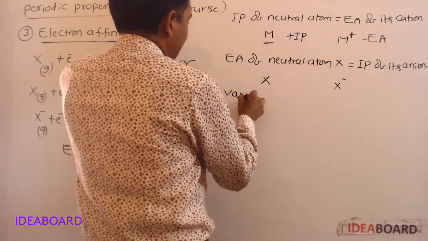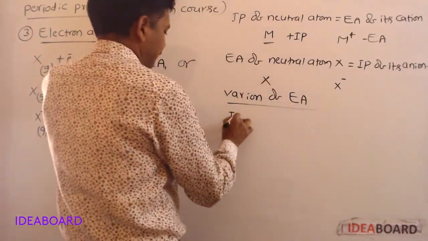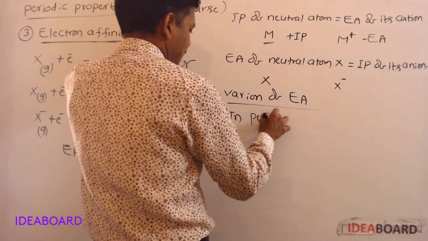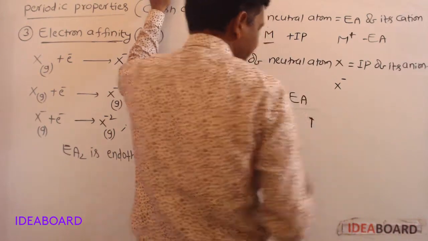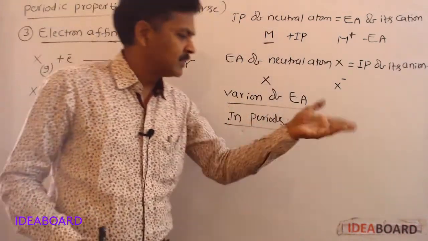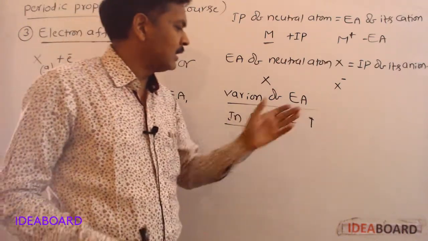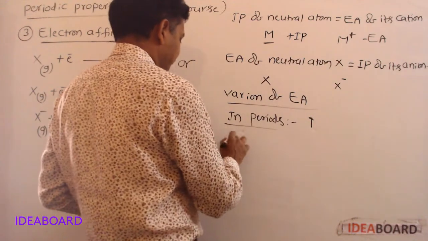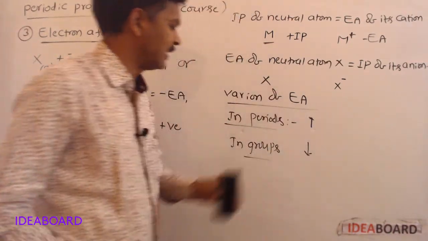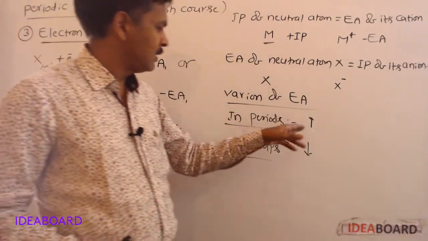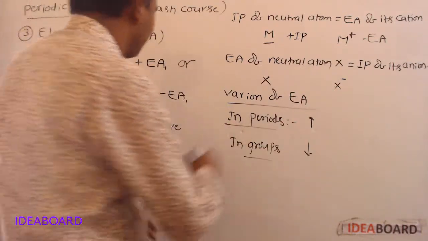Next, variation of electron affinity. First, in periods. In periods, in general, electron affinity increases. In periods, atomic size decreases. As atomic size decreases, the tendency to gain the electron increases. So electron affinity increases. In groups it decreases in general. Generally in periods, electron affinity increases; in groups, it decreases. But there are some exceptions.